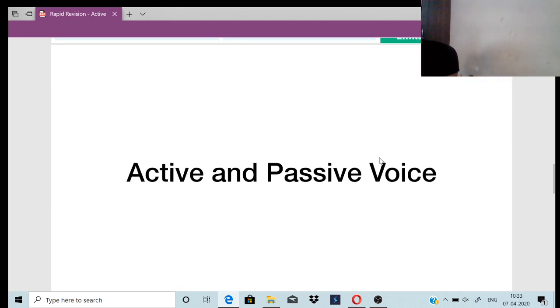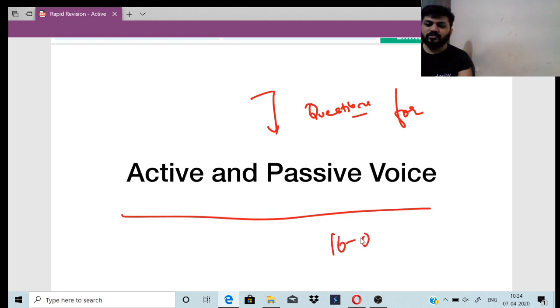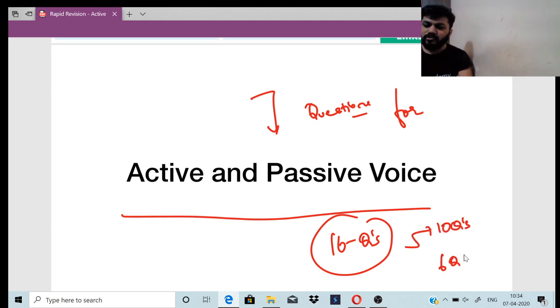So let's start out with our class. Today's class will be on questions for active and passive voice. Today you will be getting a homework because I have brought around 16 questions, but I won't be able to solve all 16. So I'll be solving just 10 questions. The rest 6 questions you can try as homework.